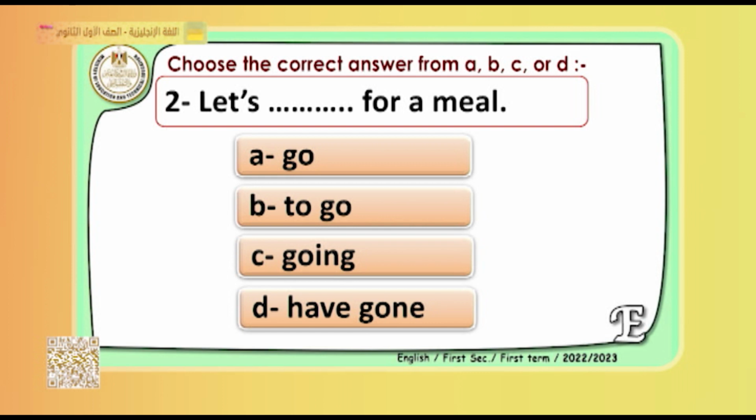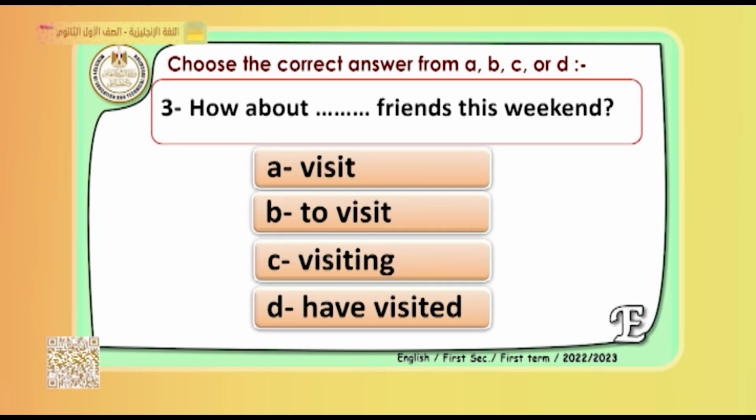Question number 2: let's is followed by what? By infinitive or ing? Yes, of course, let's is followed by a verb infinitive. So we say let's go, let's go for a meal.